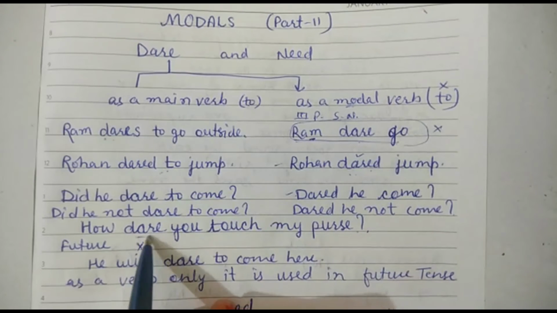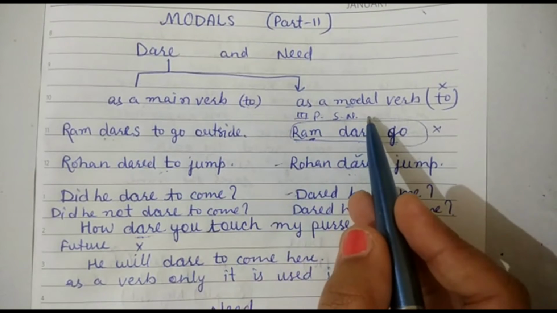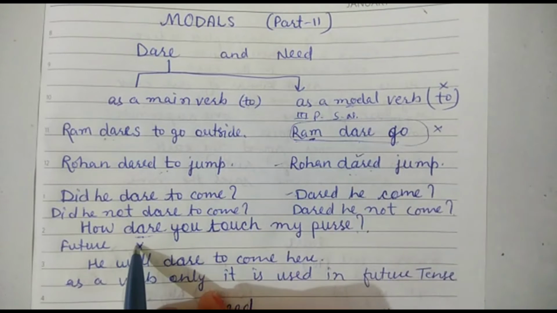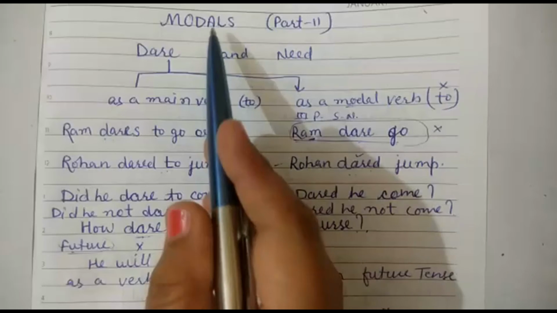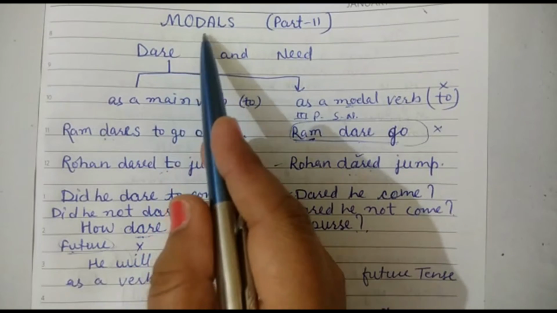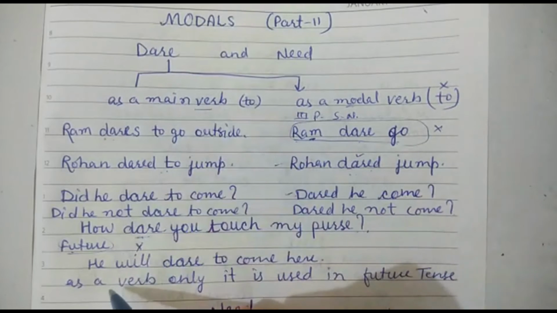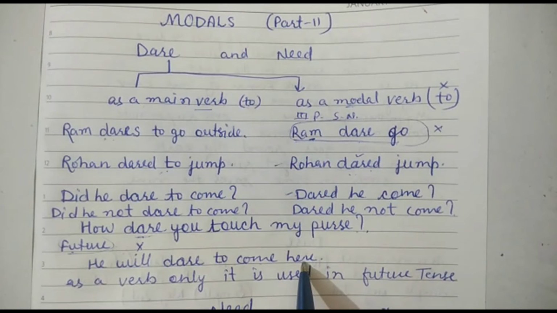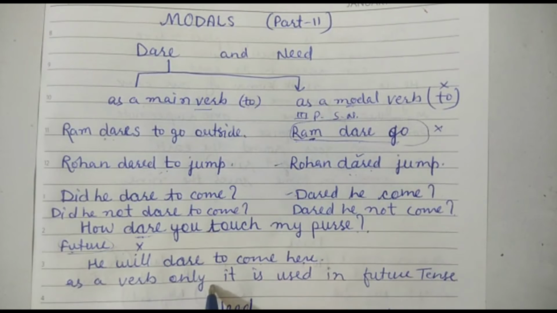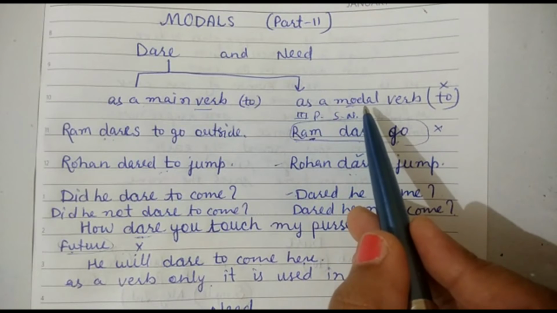Okay, next is: how dare you touch my purse? It is totally our modal. Here, dare is used as a modal auxiliary. And it is not used in future tense. Being a modal, dare is not used in future tense, but it is used as a main verb in future tense. Example is here: he will dare to come here. As a verb only, it is used in future tense, but not as a modal auxiliary.